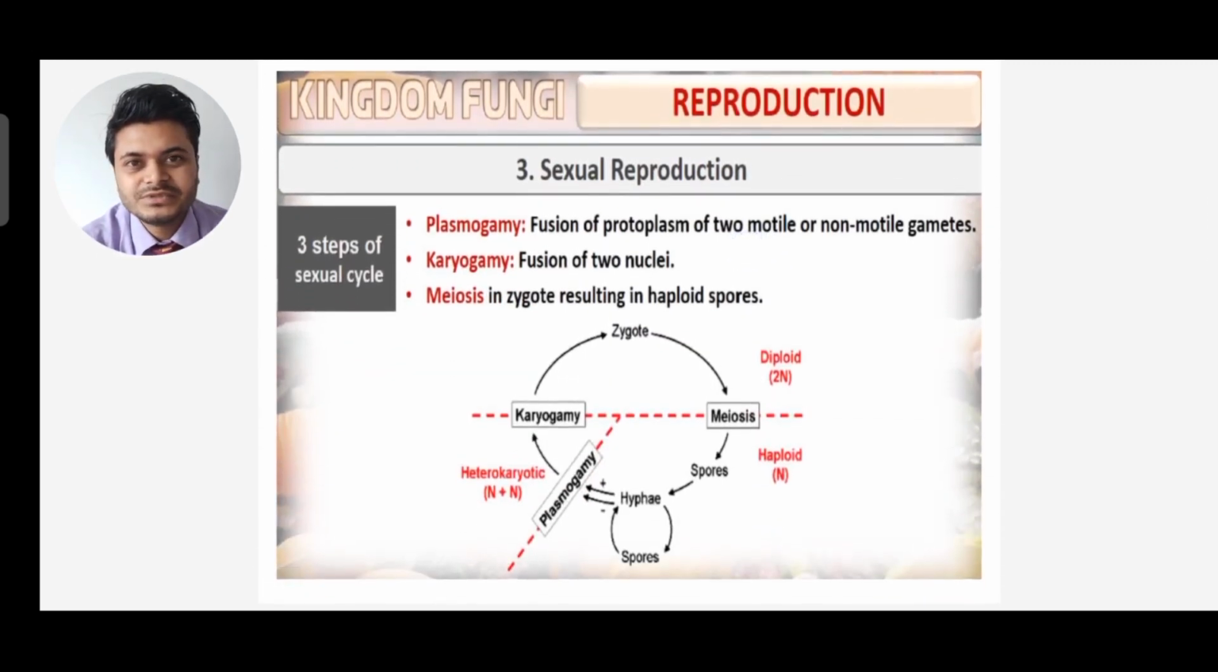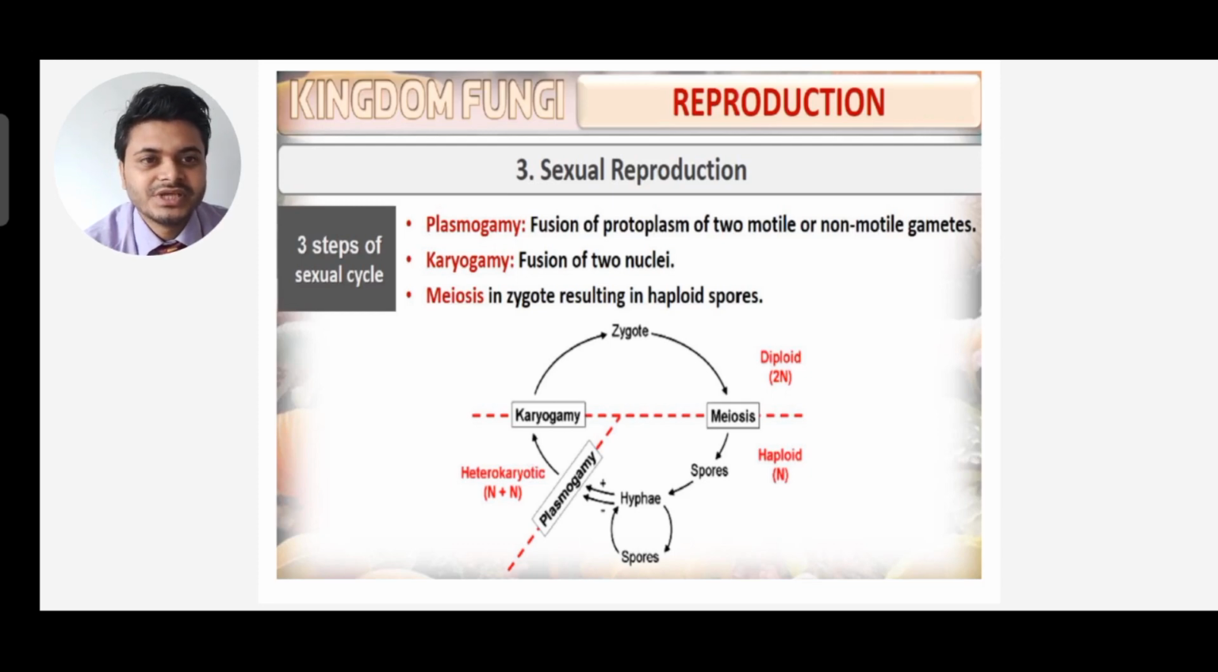Now there are three steps of sexual reproduction in fungi: plasmogamy, karyogamy, and meiosis. So what is plasmogamy? Fusion of protoplasm of two motile or non-motile gametes. The fusion of two protoplasm, it can be two motile or two non-motile, this is plasmogamy. Followed by karyogamy. Karyogamy is the fusion of nuclei. First one was the fusion of protoplasm, second one is fusion of nuclei, third one is meiosis in zygote resulting in haploid spores. So there are three steps of sexual cycle: plasmogamy, karyogamy, and meiosis. So you can see the figure given below.